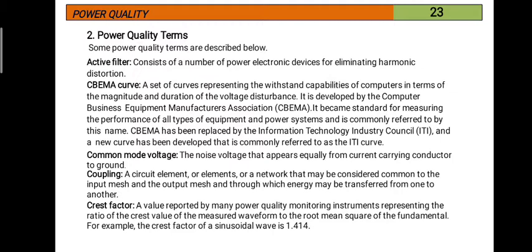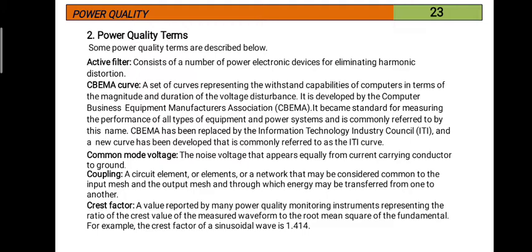So, in the previous classes, we have discussed the various types of power quality problems, their definitions, and their properties. Now, we will go through some of the power quality terms which are very useful in nature. Some power quality terms are described below.